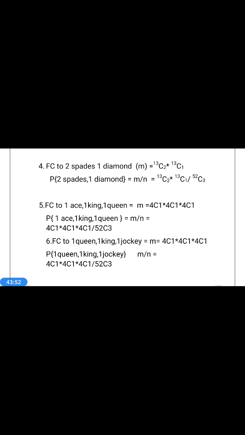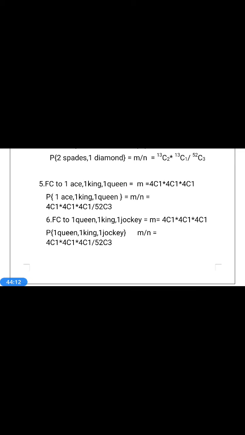Next question. Favorable case to 1 ace, 1 king, 1 queen. How many aces? 4 aces. How many kings? 4 kings. How many queens? 4. How many cards of each are required? Only 1, 1, 1. That's why the favorable case to 1 ace, 1 king, 1 queen is equal to 4C1 into 4C1 into 4C1. Therefore the probability of 1 ace, 1 king, 1 queen is m by n, which is 4C1 into 4C1 into 4C1 by 52C3.